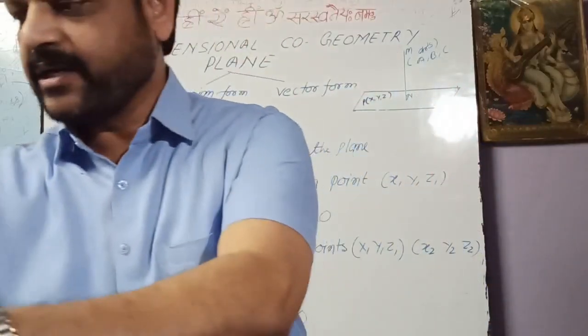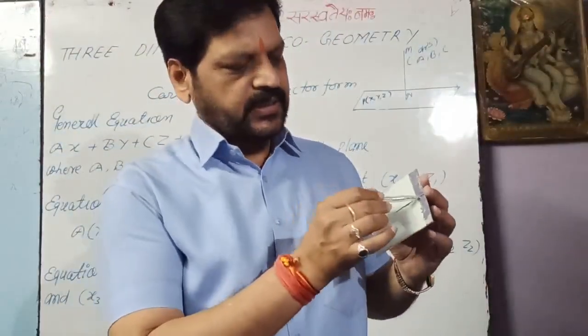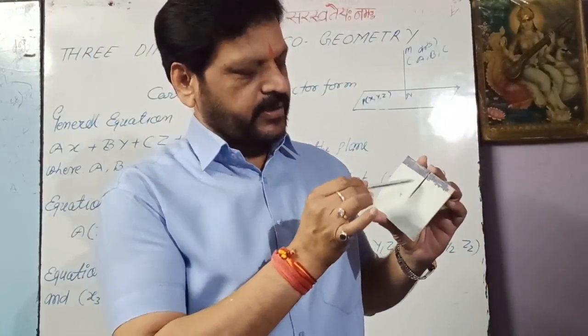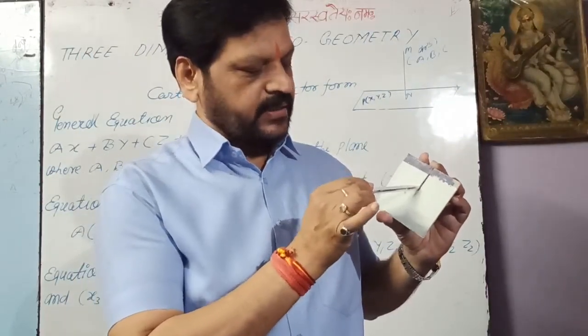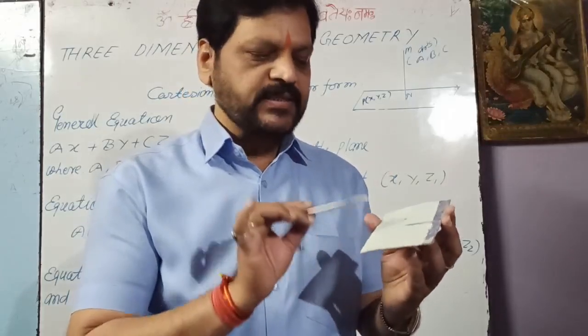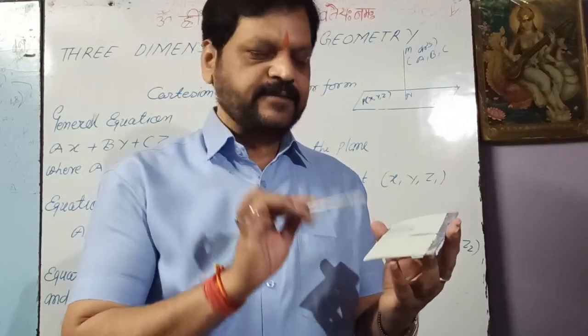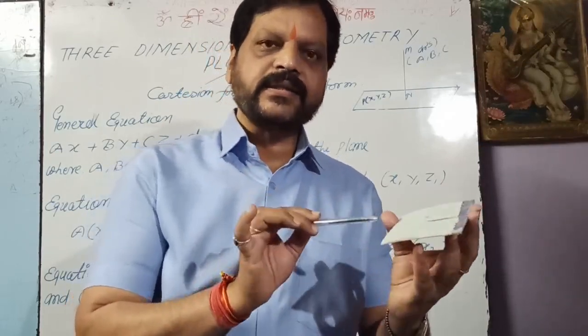But if we draw a line on this surface, suppose this is the line, this point and this point joined by this line segment, then this line is completely lying on this plane. It means this surface wholly contains this line segment.